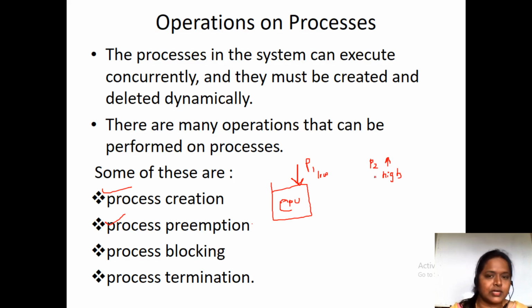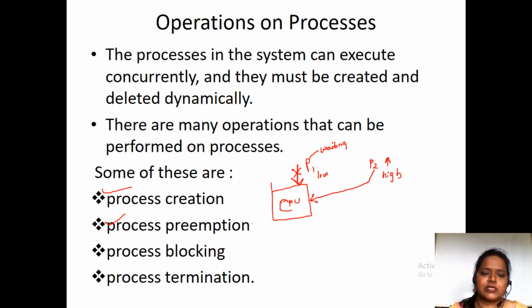So what I'll do is I'll make the low priority process P1 halt and the high priority process be executed. So I'll stop this process P1, keep it in the waiting state, and allocate the CPU to process P2.